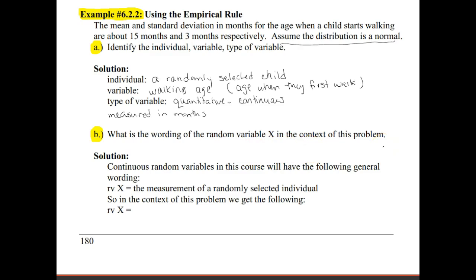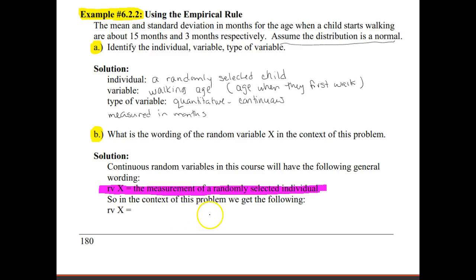All right, so part B asks for the wording of the random variable x in the context of this problem. Continuous random variables in this course will pretty much have the following general wording here. And so I am going to grab a highlighter for a second so that we can highlight that piece of information so that it's easy to flip back to in your notes when you need it.